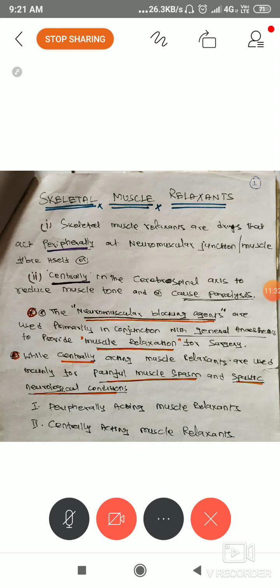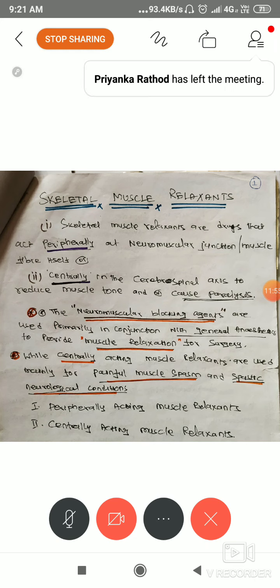So muscle relaxation is a very beneficial effect, so diazepam is also used as a pre-operative medication. Actually, what is diazepam? Diazepam is a centrally acting muscle relaxant. It is listed under this because basically it's a CNS acting drug.